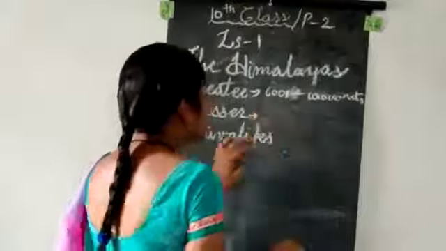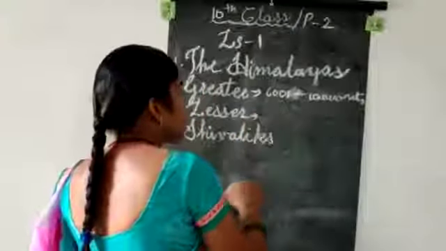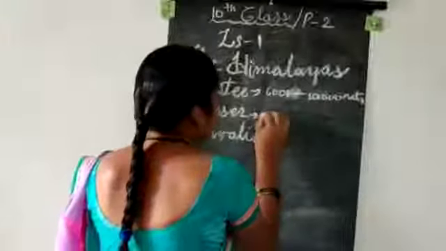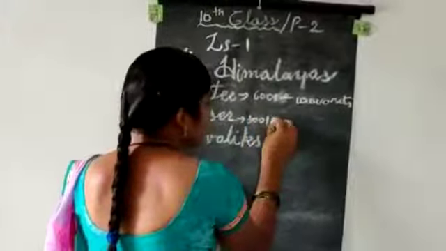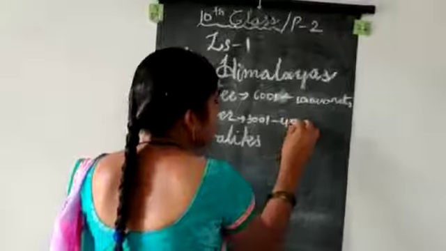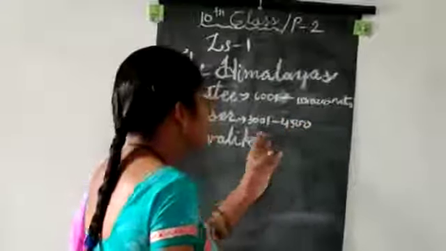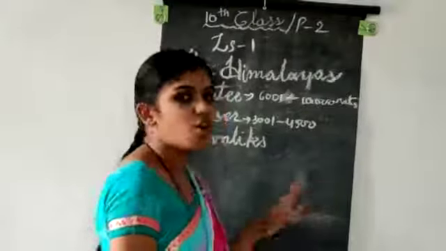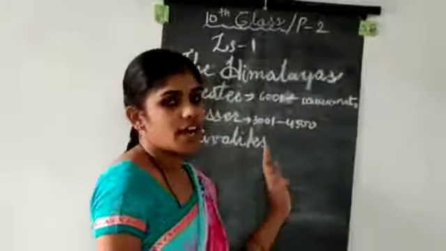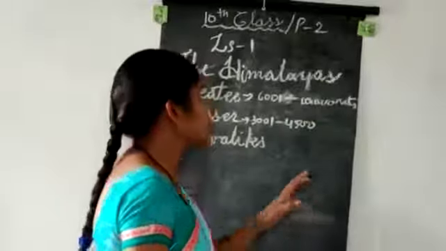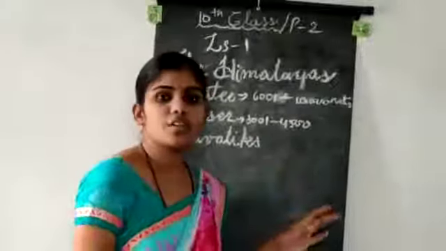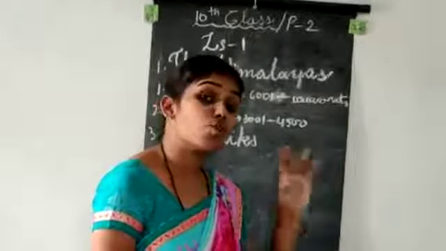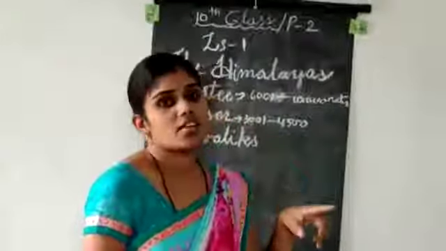Next, the lesser are from 3,001 to 4,500 meters in height. And below that are the Shivalik. We calculate the height of a hill or a mountain from zero, that means sea level.